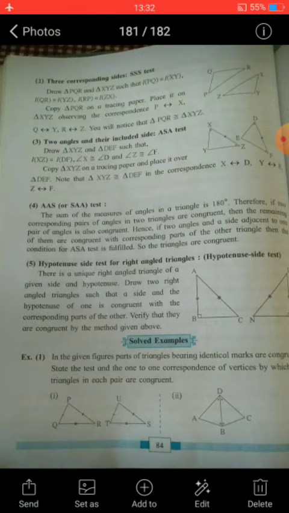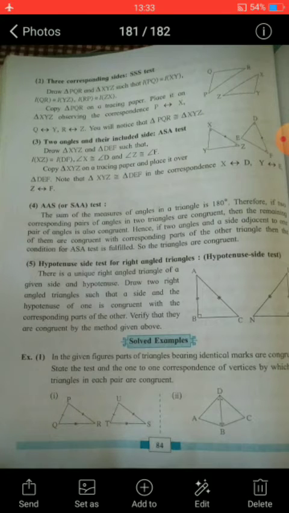In the third test, that is the ASA test, two angles and their included side are congruent. In triangles XYZ and DEF, angle X is congruent to angle D, angle Z is congruent to angle F, and the side included in between them, that is side XZ, is congruent to side DF. Therefore these two triangles are congruent by the ASA, that is angle-side-angle test.